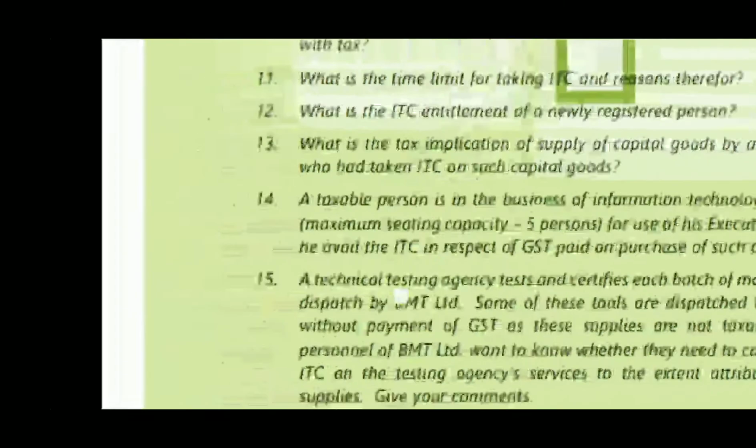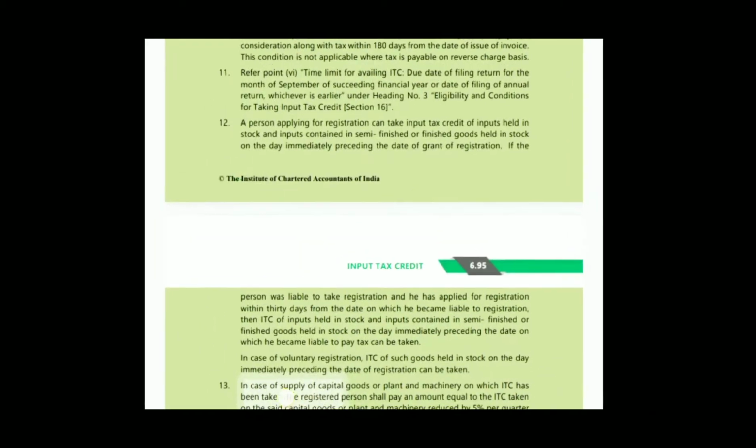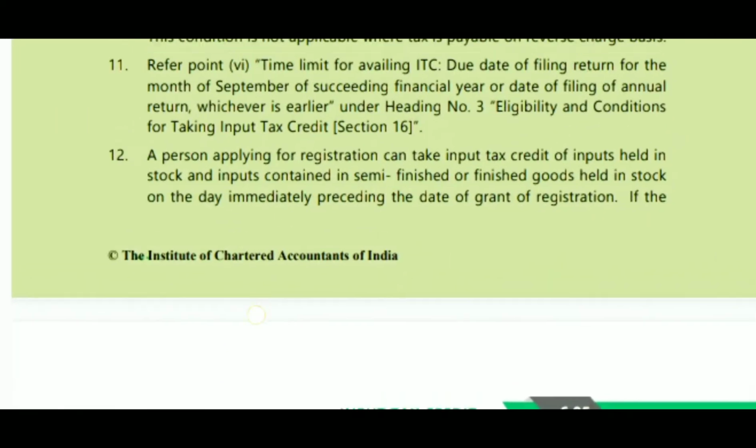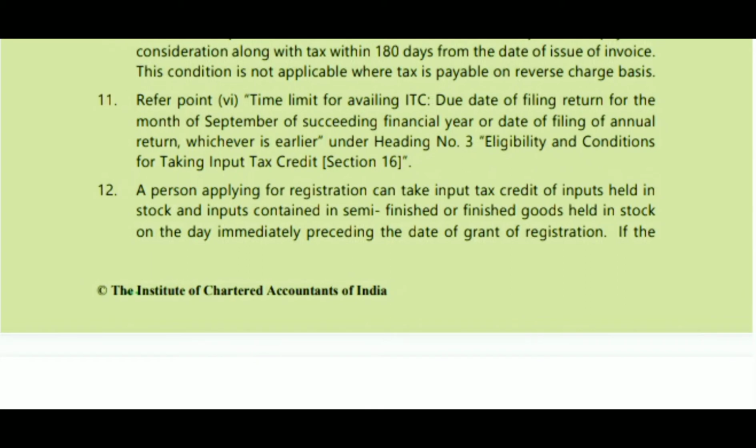The time limit for availing ITC is the due date of filing return for the month of September of the succeeding financial year or the date of filing of annual return, whichever is earlier. Okay. This is under heading number 3, eligibility and conditions for taking ITC.